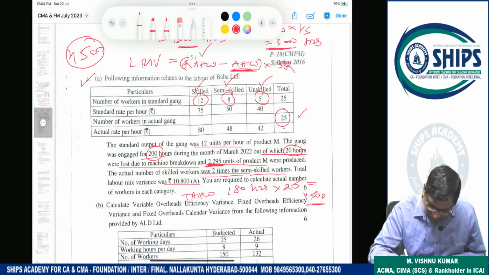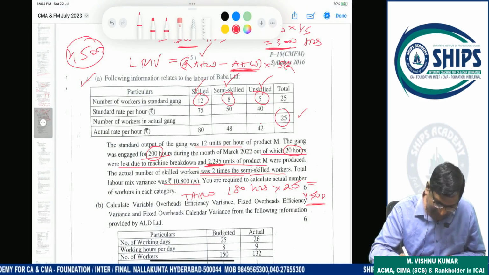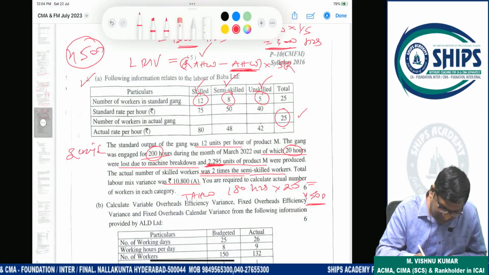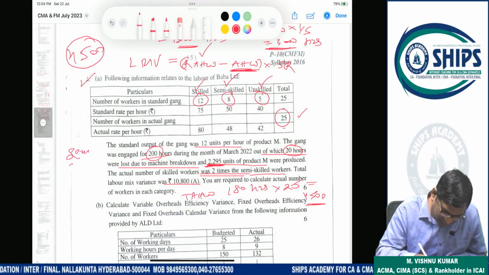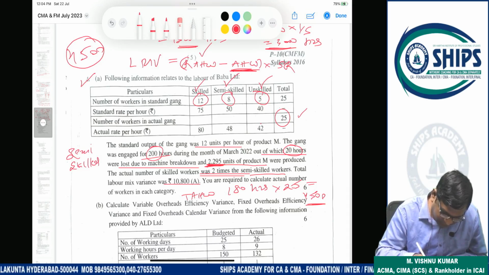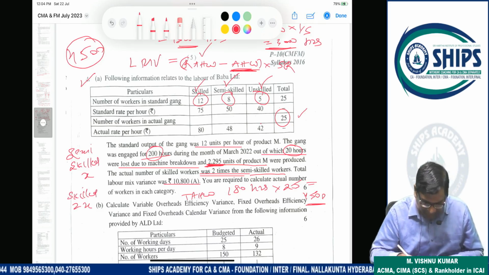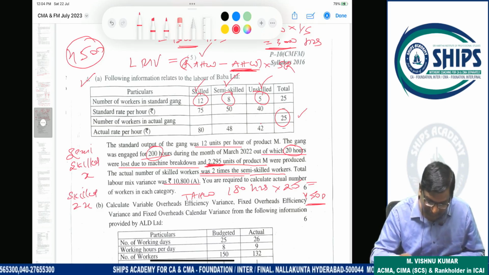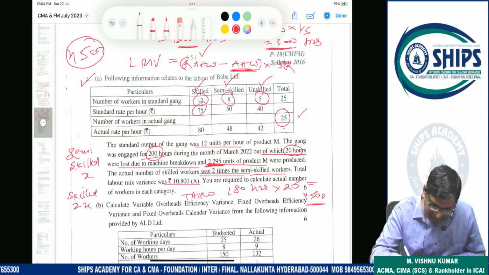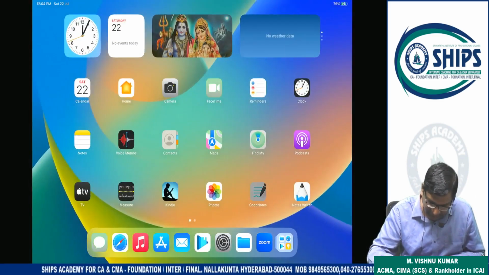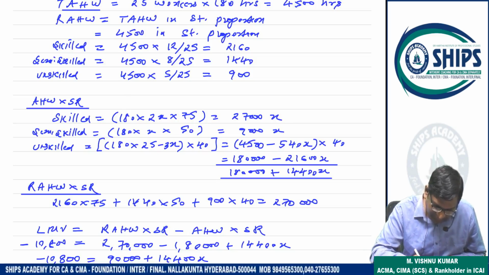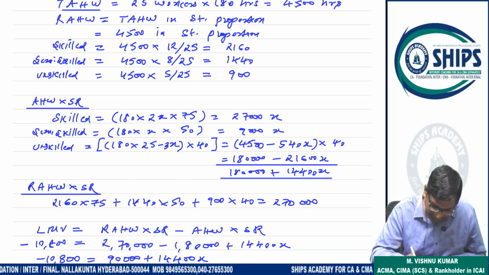So if semi-skilled workers are X, skilled will be 2X, into rates 75, 50, 40. Total time they are working is 180 hours. So 180 hours into 2X into 75 rate, 180 hours into X into 50 rate.